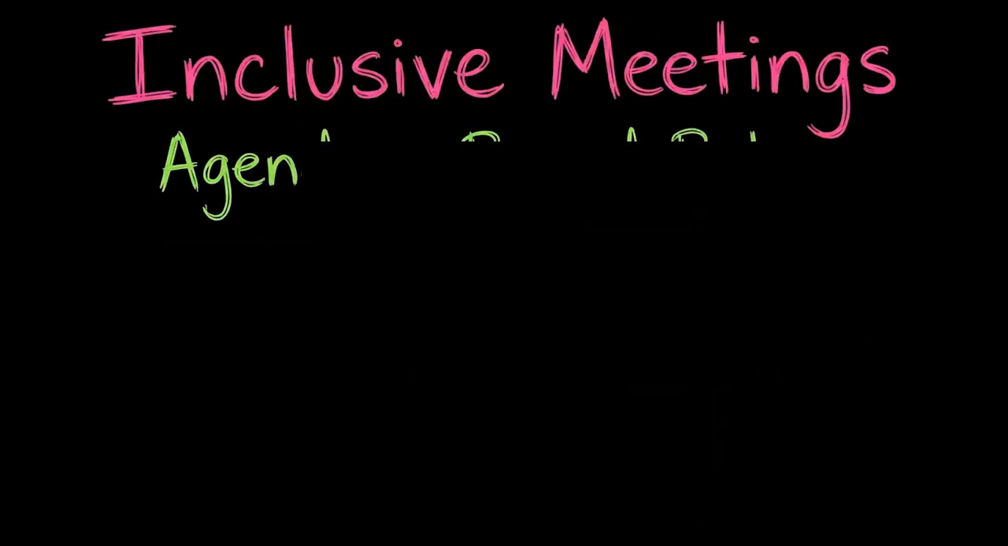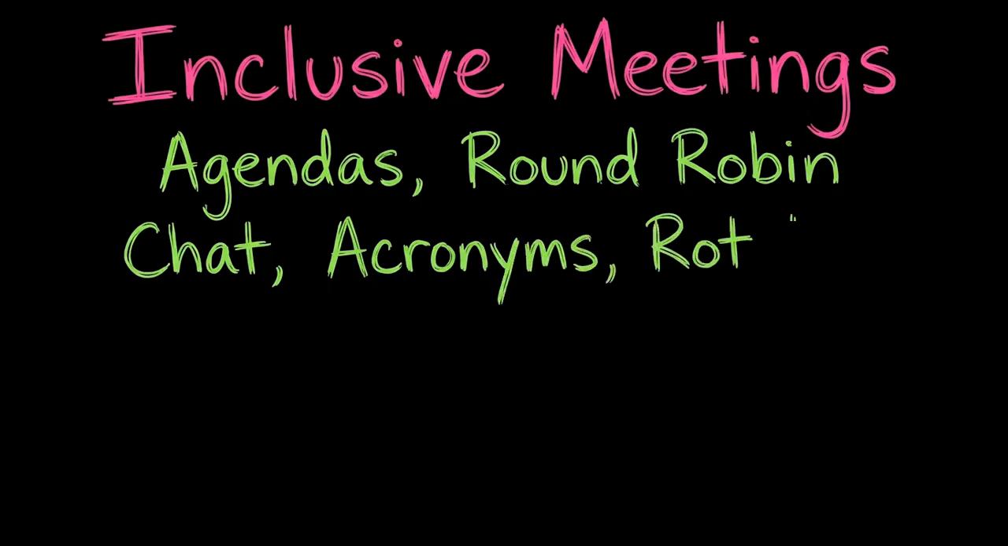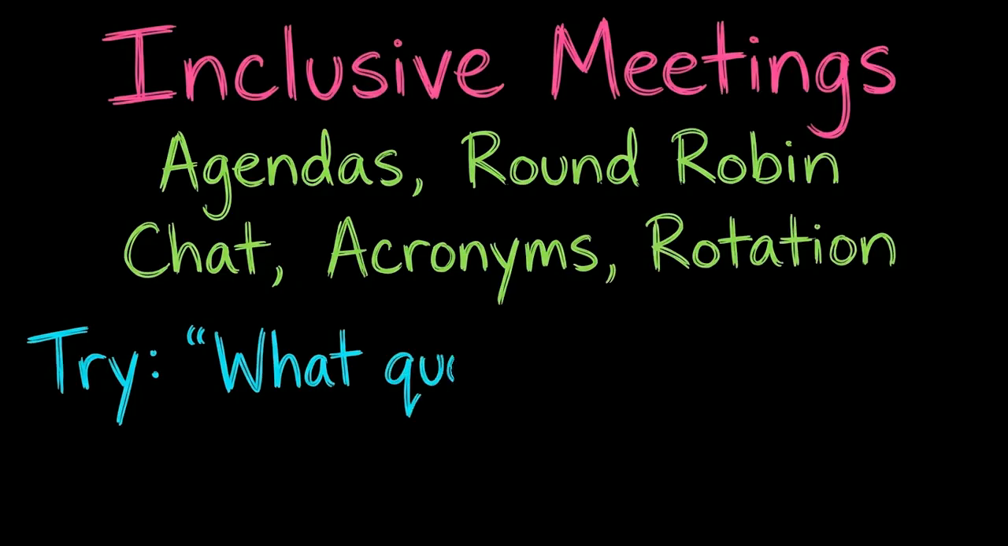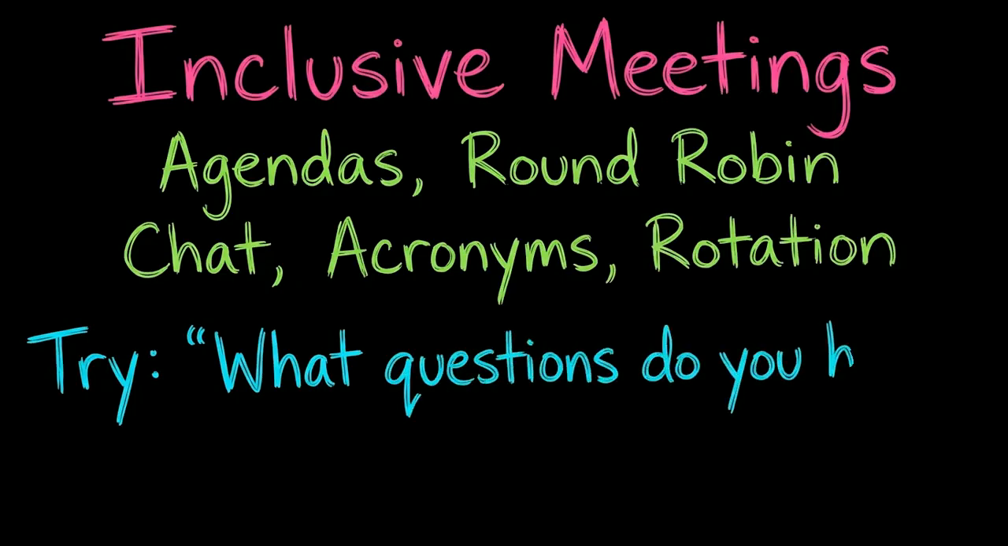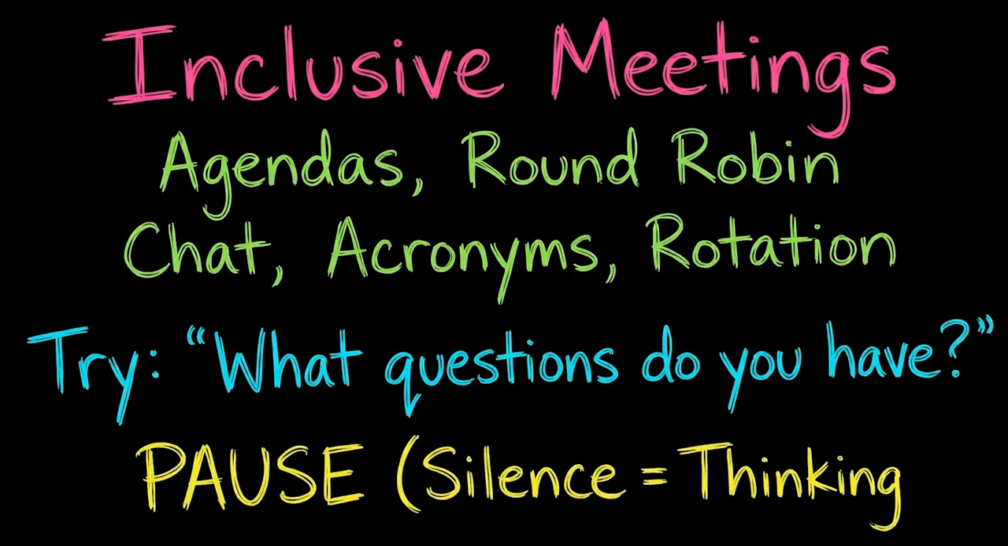Use inclusive meeting tactics. Share agendas in advance. Use round-robin input. Encourage chat participation. Define acronyms. Rotate facilitation. Instead of asking, "Any questions?" and moving on, try, "What questions do you have?" Then pause. Silence often means people are thinking.